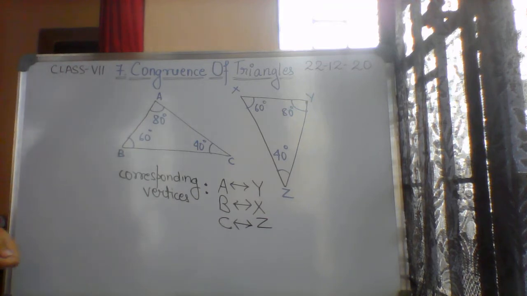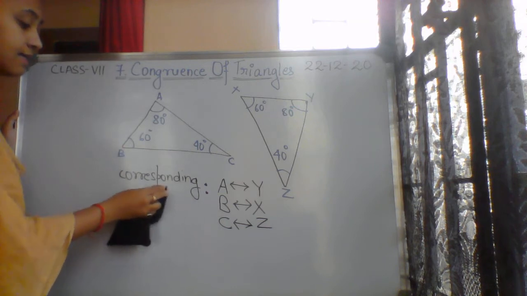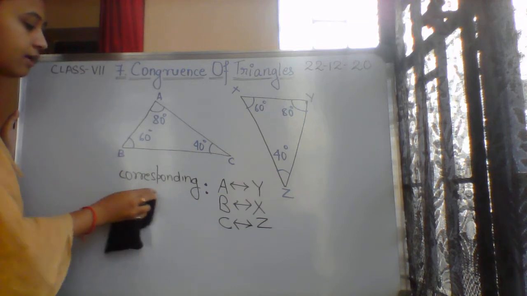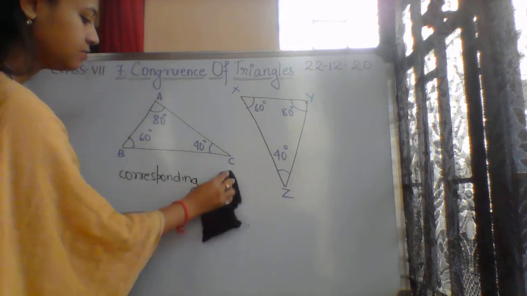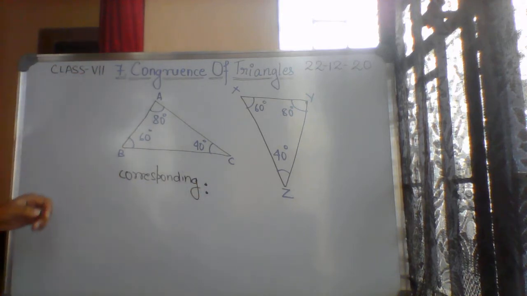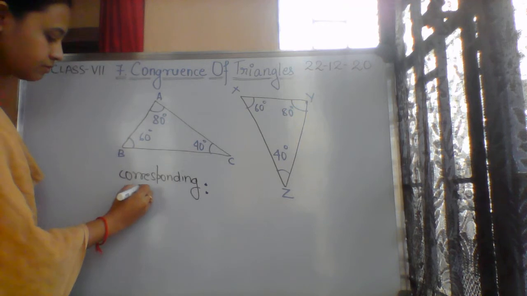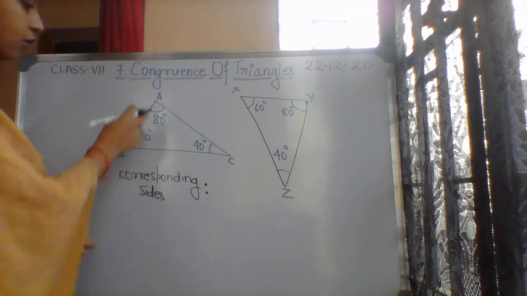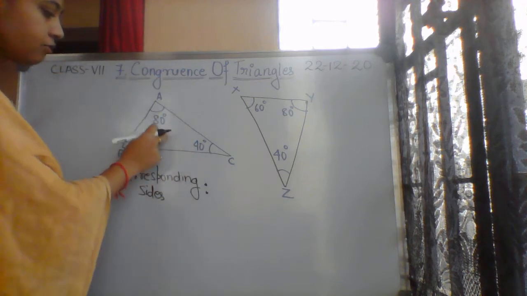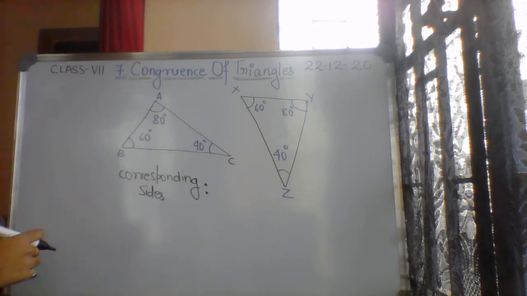Okay, so now we will talk about corresponding sides. So first of all, we are writing sides of this triangle ABC.